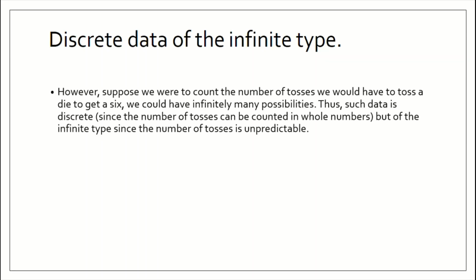However, suppose we were to count the number of tosses we would have to toss a die to get a 6. We could have infinitely many possibilities. We could toss once and get the 6. We could toss 1,000 times in order to get the 6, and we could go on tossing without ever getting the 6. So we cannot predict the number of tosses we need to make to get a 6. Thus, such data is discrete since the number of tosses can be counted in whole numbers, but of the infinite type since the number of tosses is unpredictable.